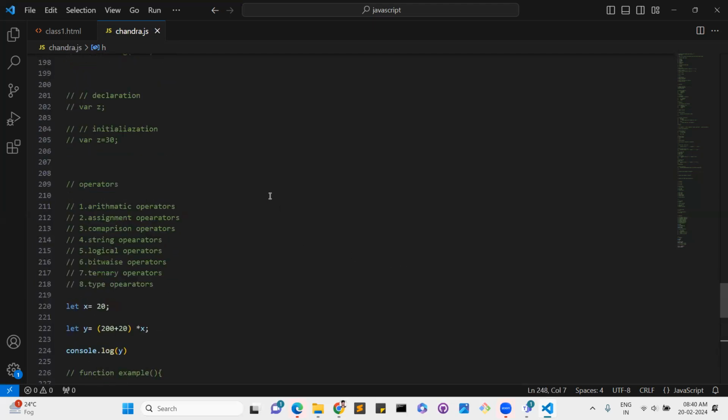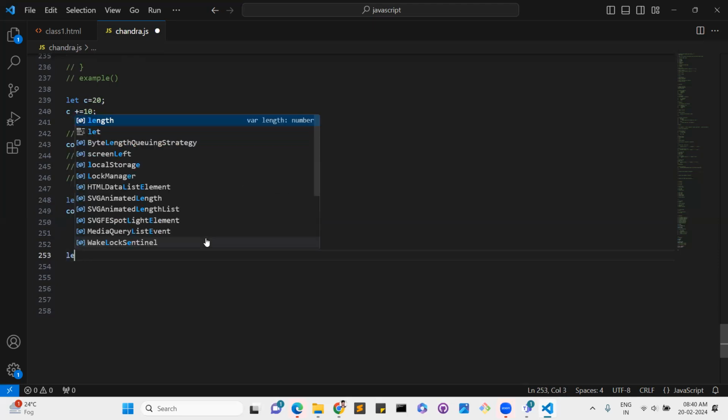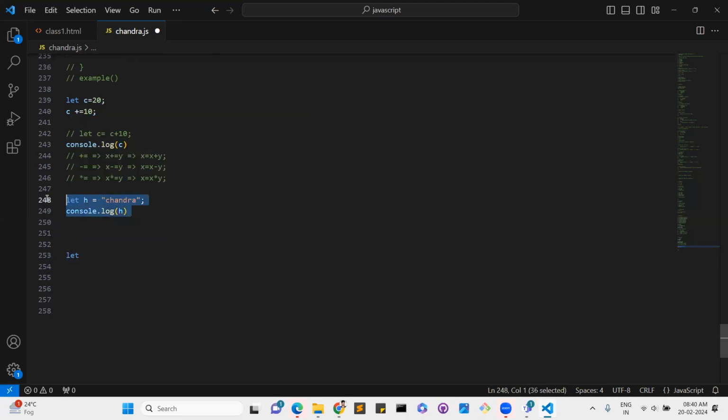The next one after assignment is comparison. These are the most important ones, the comparison operators. Let num equal to 50, and let number equal to 60.